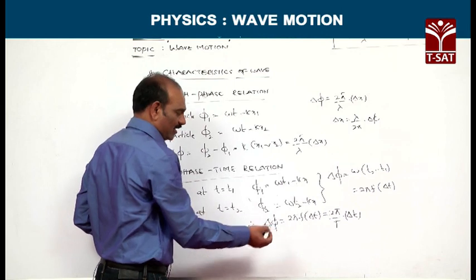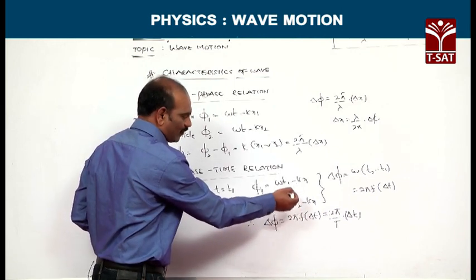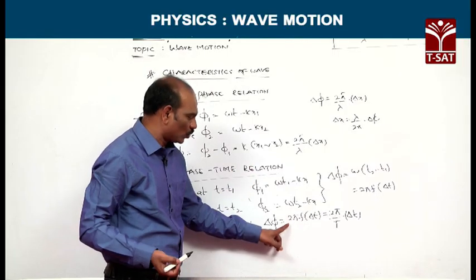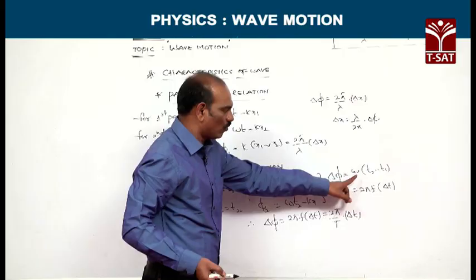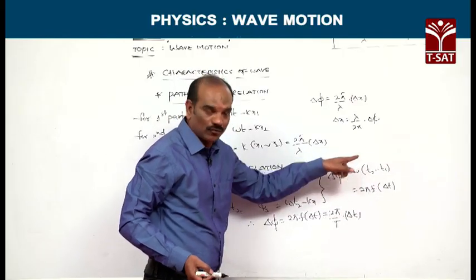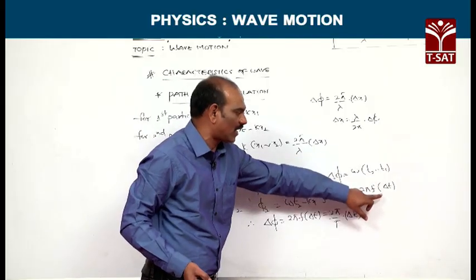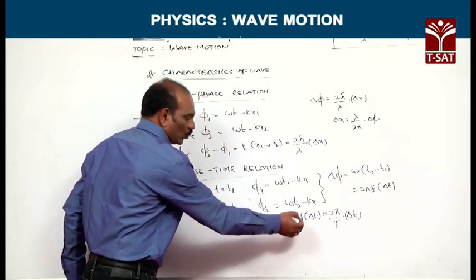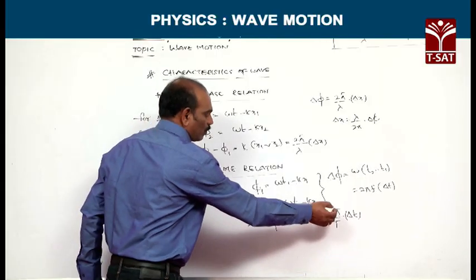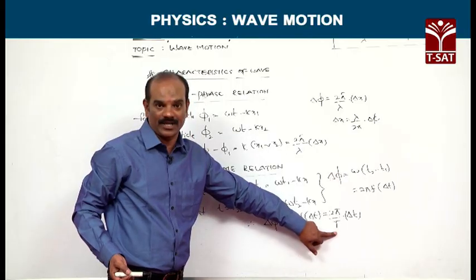These two get cancelled. Here omega of t2 minus t1, which is nothing but 2 pi f. I wrote here clearly, delta phi is equivalent to omega of t2 minus t1, and omega can be replaced by 2 pi f. The difference of time is delta t. Therefore, delta phi is equivalent to 2 pi f into delta t, or 2 pi by capital T into delta t, where capital T is what we call the time period.